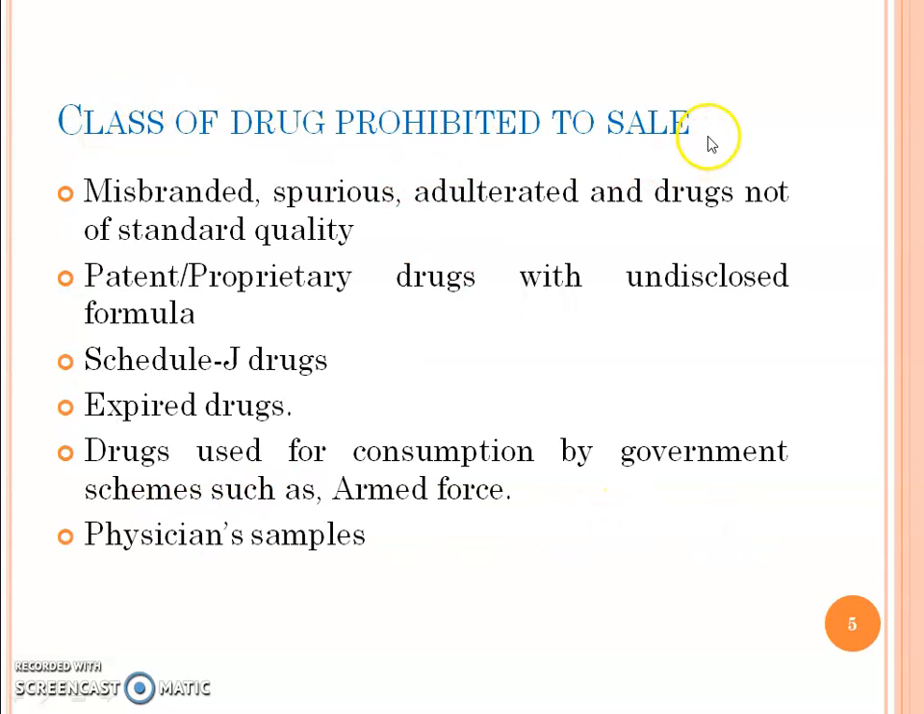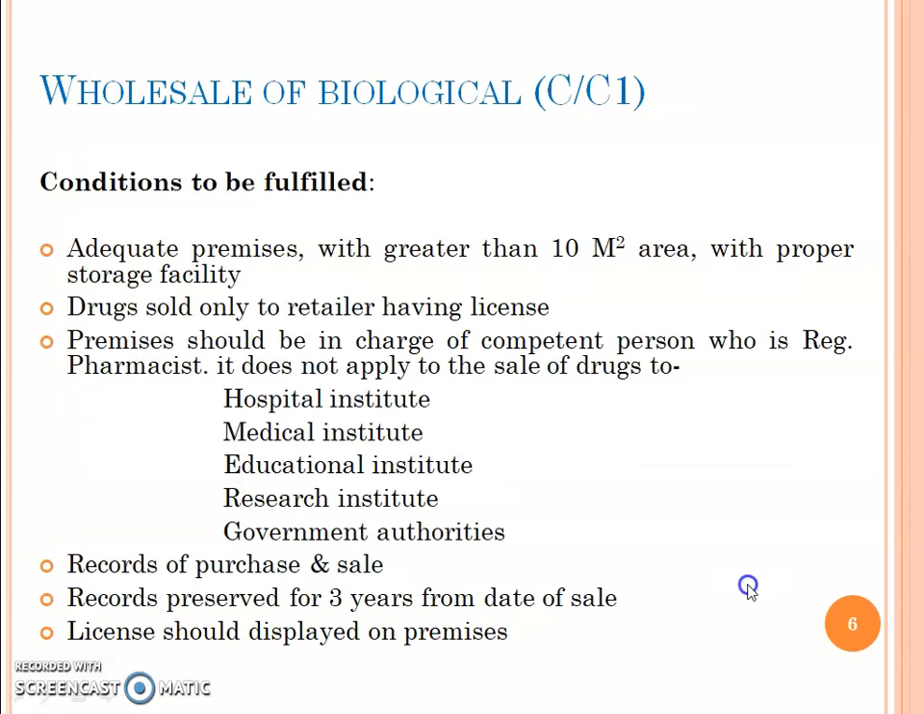Classes of drug prohibited to sell: misbranded, spurious, adulterated, and drug not of standard quality. Patent proprietary drug with undisclosed formula. Schedule J drugs, expired drugs, drugs used for consumption by government schemes such as armed force, and physician's sample.